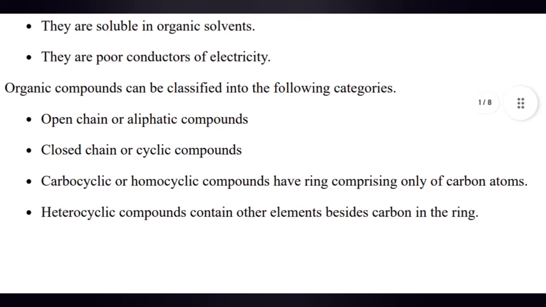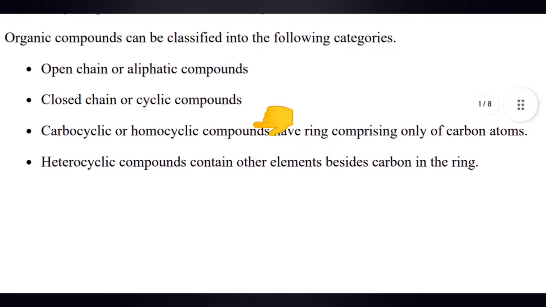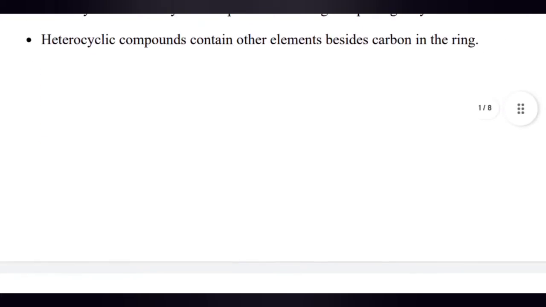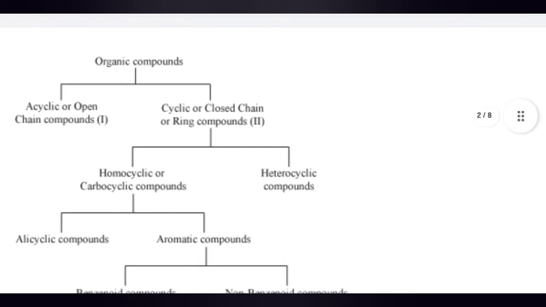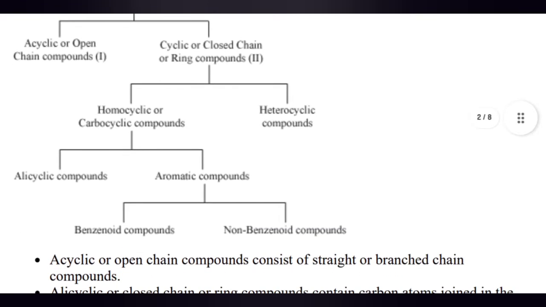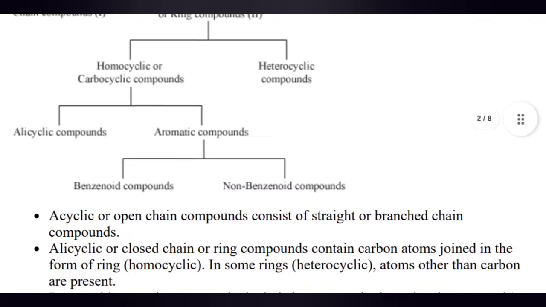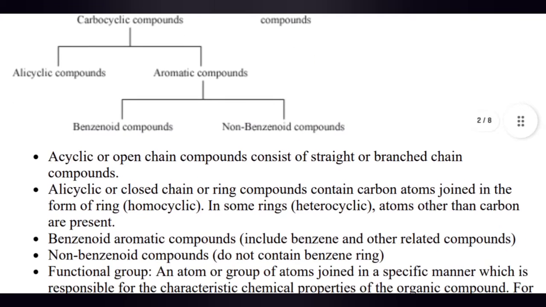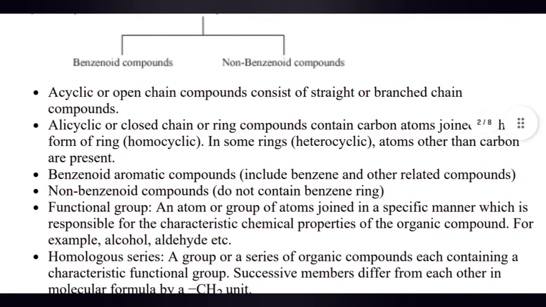They are open chain or aliphatic compounds, and closed chain or cyclic compounds. Carbocyclic or homocyclic compounds have a ring comprising only of carbon atoms. Heterocyclic compounds contain elements other than carbon in the ring. Now the organic compounds are divided into two parts, acyclic or open chain, and cyclic or closed chain. Closed chain is also divided into two parts, that is homocyclic and heterocyclic compounds. Homocyclic is divided into alicyclic and aromatic compounds, and then aromatic is divided into benzenoid and non-benzenoid compounds.